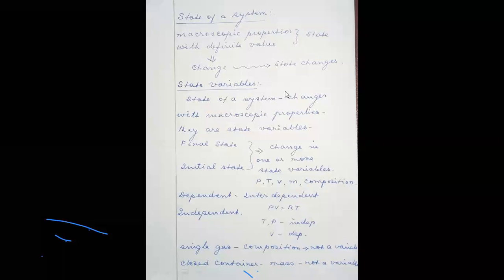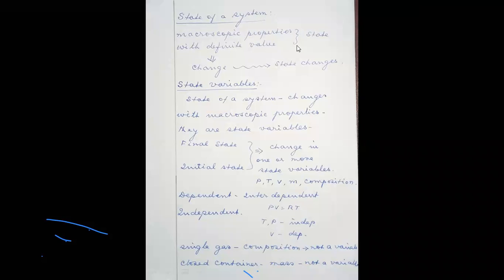It is a state. Say, for example, water in the form of ice at 0 degrees centigrade. You can find out its mass, its temperature, its volume, its density, its refractive index, and its other macroscopic properties. These properties have a definite value.